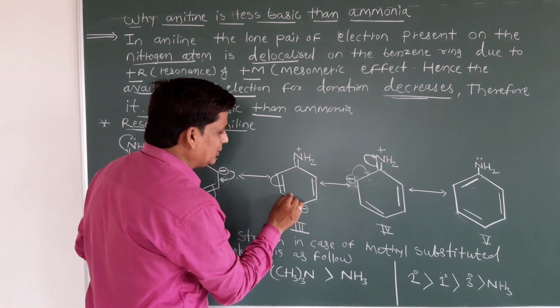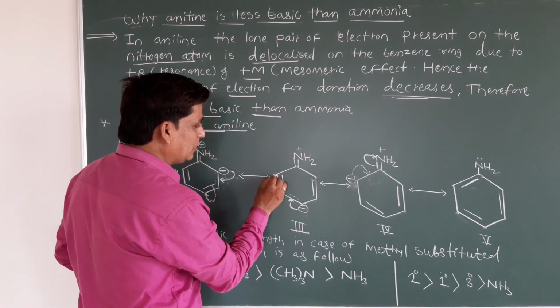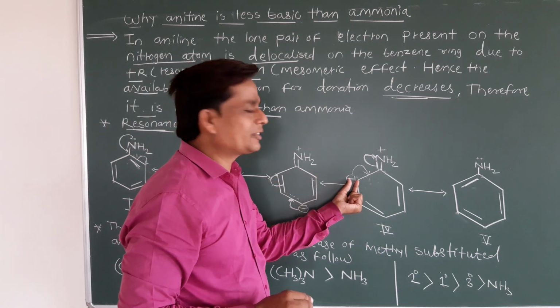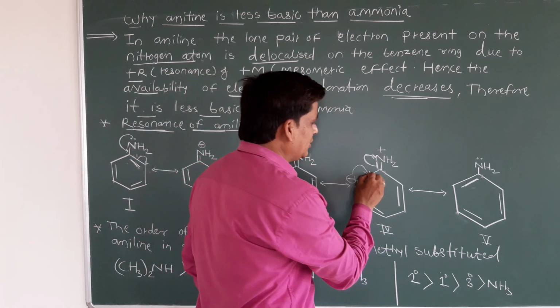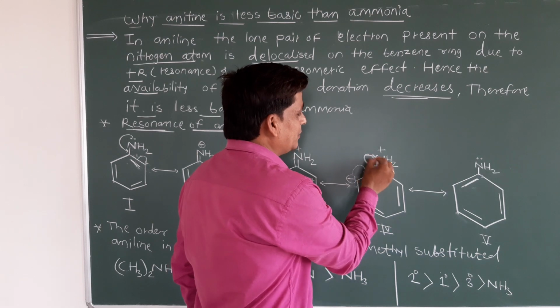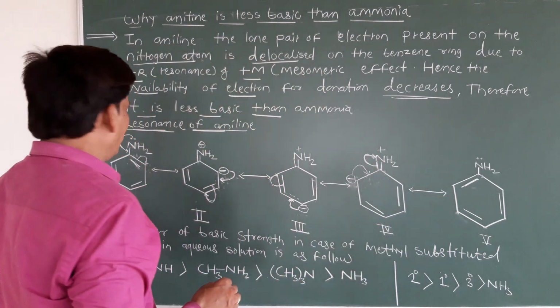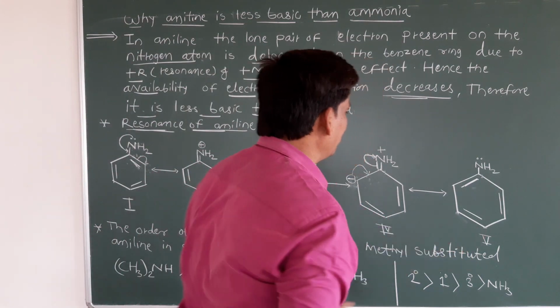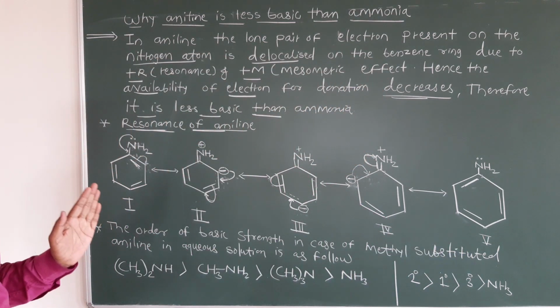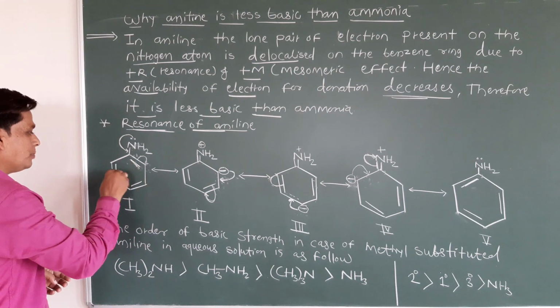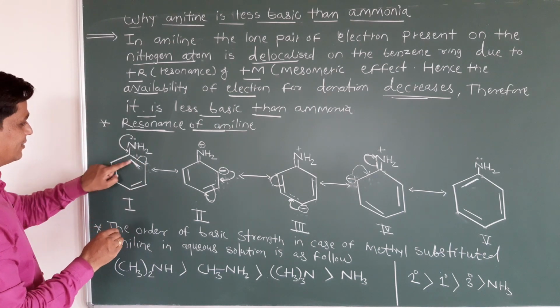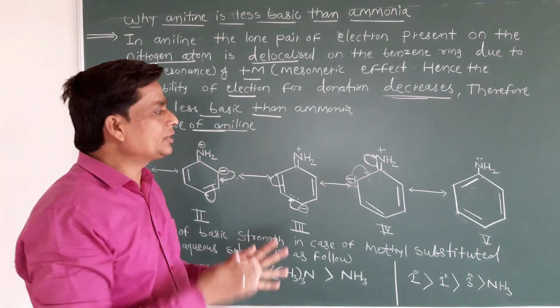In the next structure the minus charge comes again, and the pi electrons shift toward this nitrogen. Structure first and structure fifth are the same, but the position of the pi bond is different. So this structure is continuously delocalized.